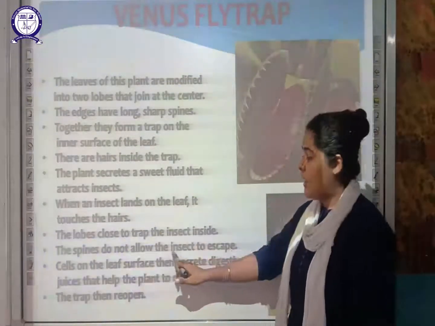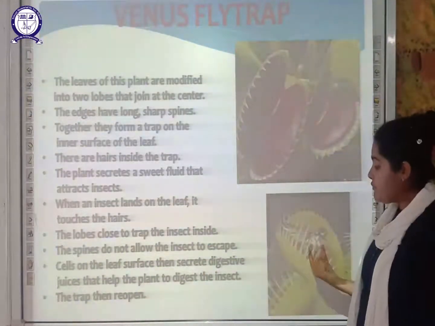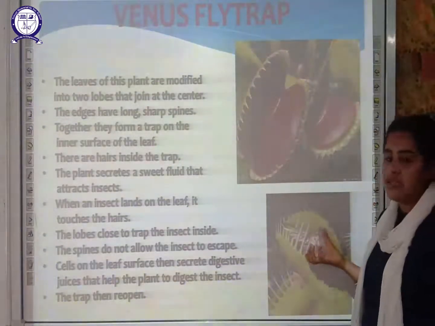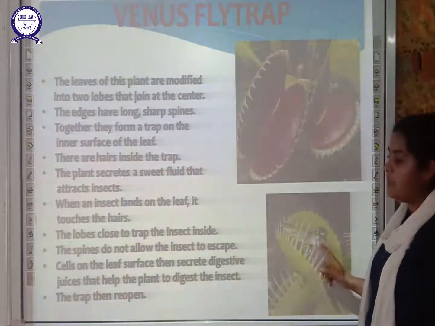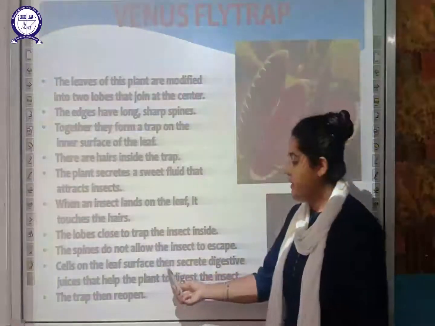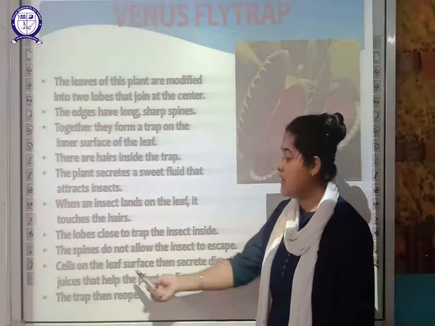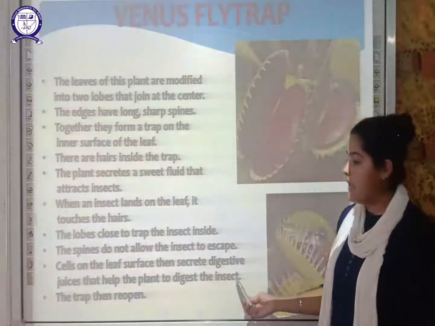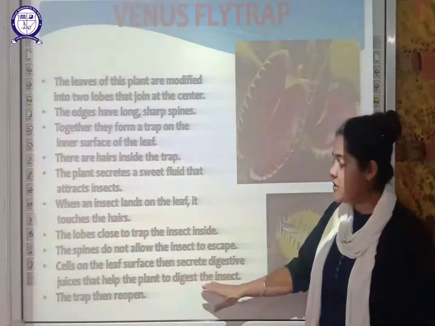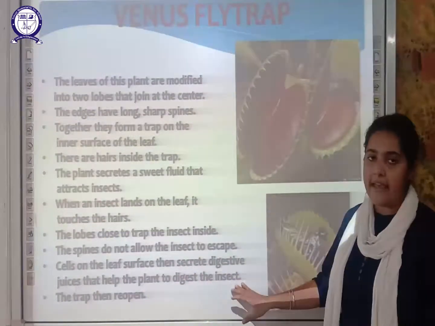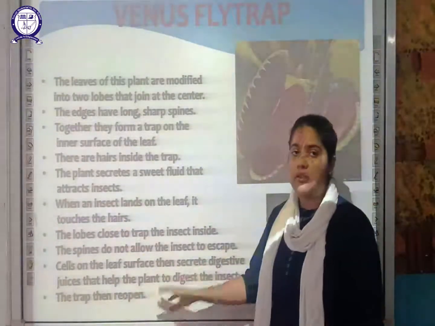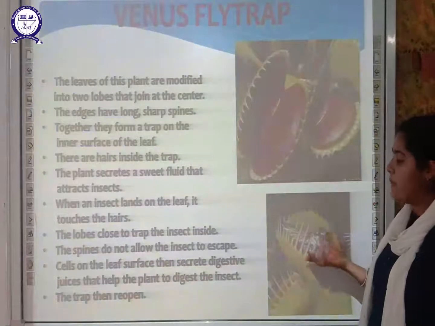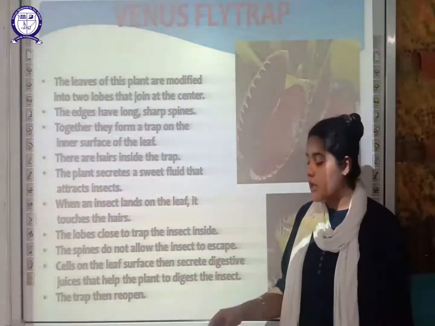The spines do not allow the insect to escape. Because these spines interlock and close the lobes, this is how you can see a fly being trapped. The cells of the leaf surface then secrete digestive juice, which helps the plant digest the insect. Because of this digestive juice, the plant digests the insect, and the trap then reopens. Once the digestion is over, the plant absorbs all the nutrients, and later the trap is again open for attracting another insect.